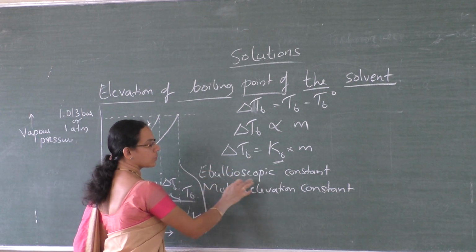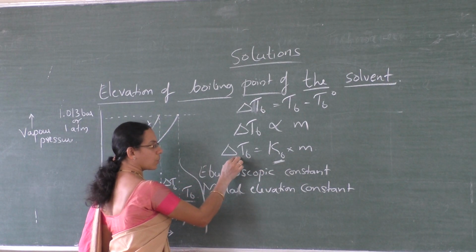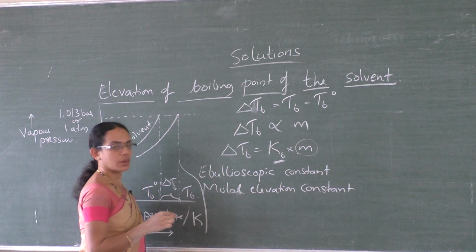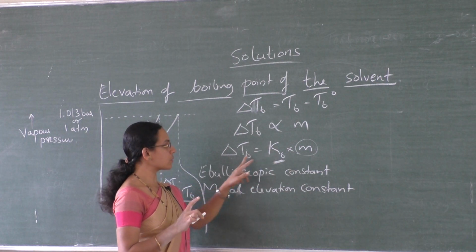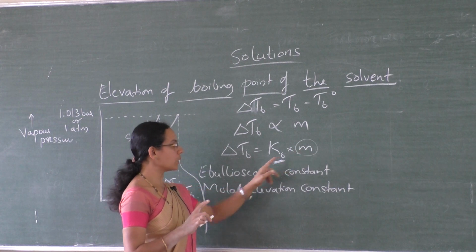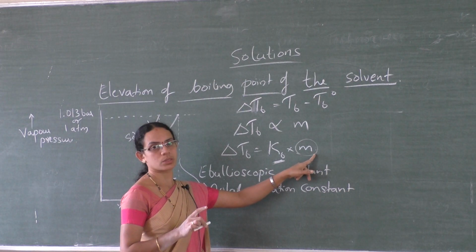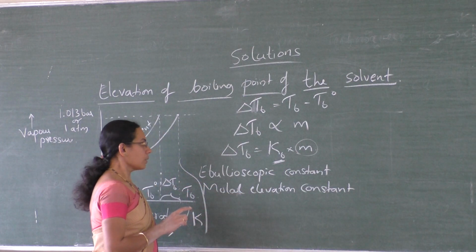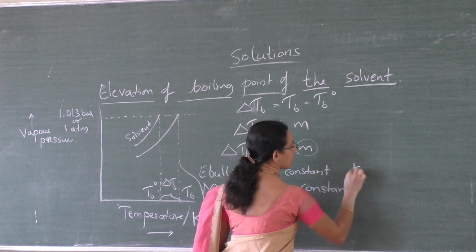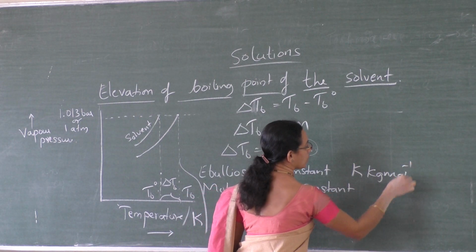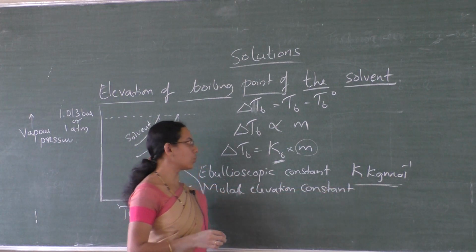So, Kb is the ebullioscopic constant, and by definition it is the elevation in boiling point for a 1 molal solution. Right? So, Kb is equal to delta Tb when m is equal to 1. The unit of Kb is Kelvin kg per mole.